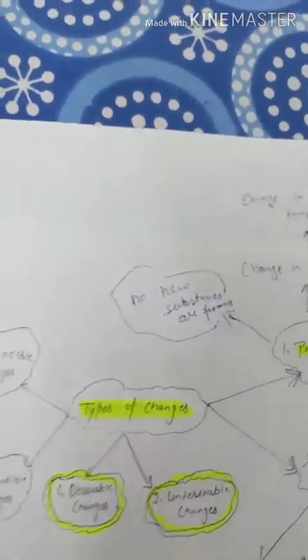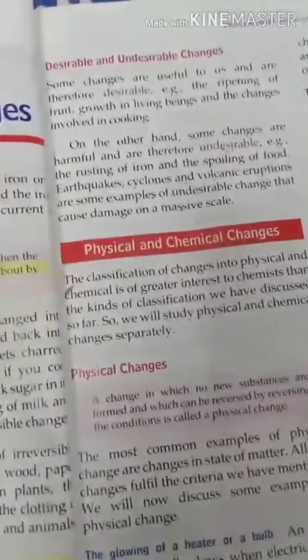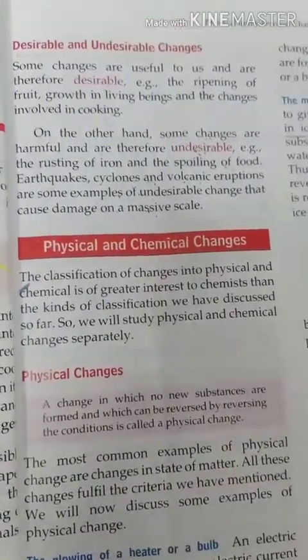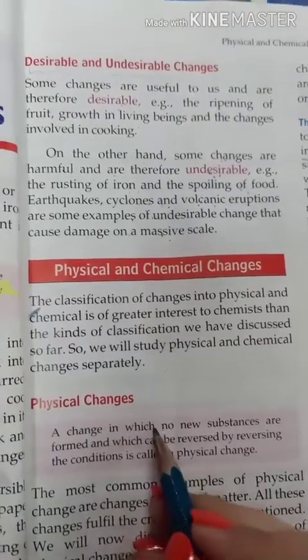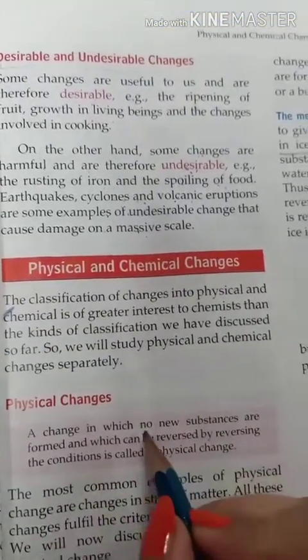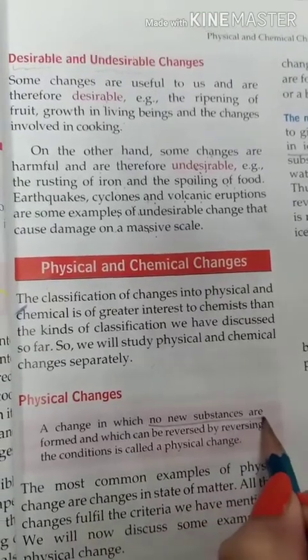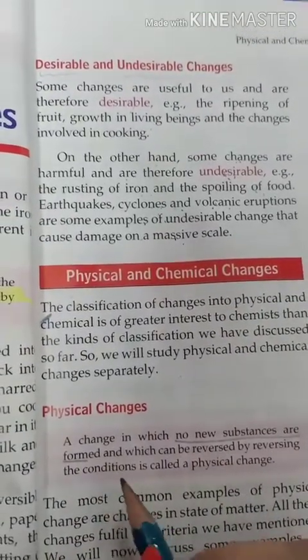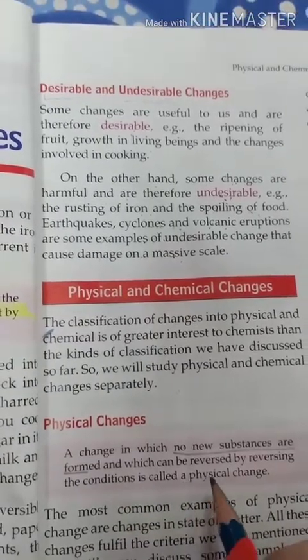Now open your books at page number 11. Here we have firstly physical changes. A change in which no new substances are formed, underline, no new substances are formed, and which can be reversed by reversing the conditions is called a physical change.